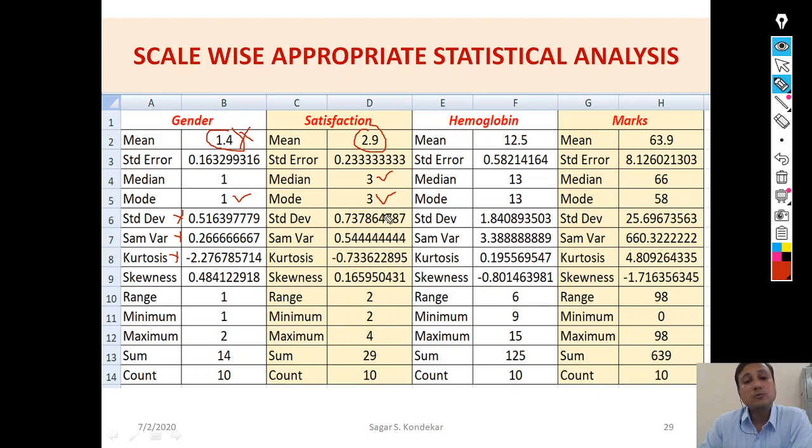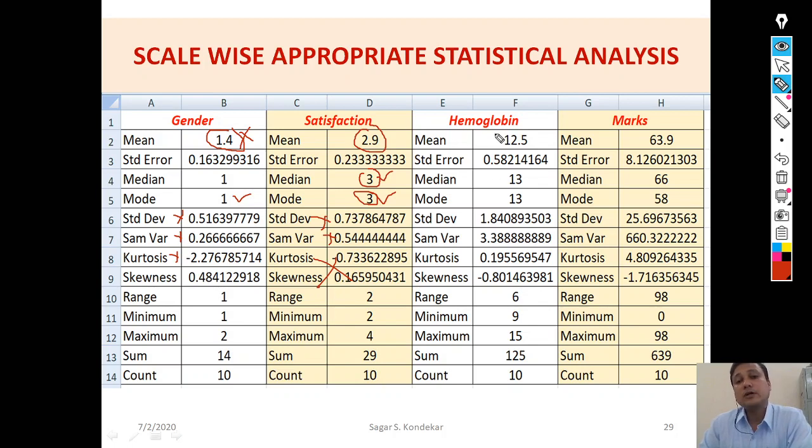If we come to the mode, the majority of the people commented that satisfaction is neither very good nor very poor. In that sense, at least we can give some meaning to the median and mode. Again, the standard deviation and sample variance, we cannot give meaning to.